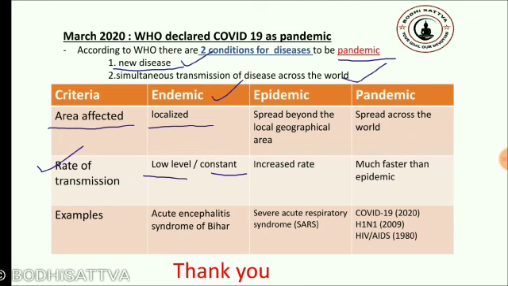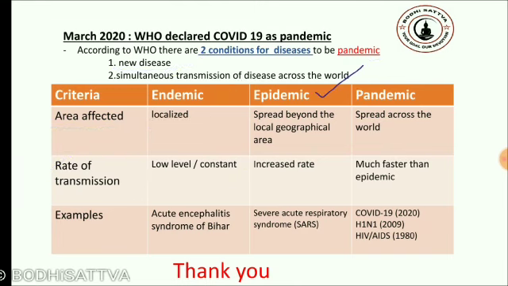Moving to the next, what is an epidemic? An epidemic spreads beyond the local area. We have seen the case of Bihar. If that had spread up to the whole nation, the whole of India, then it would be known as an epidemic.